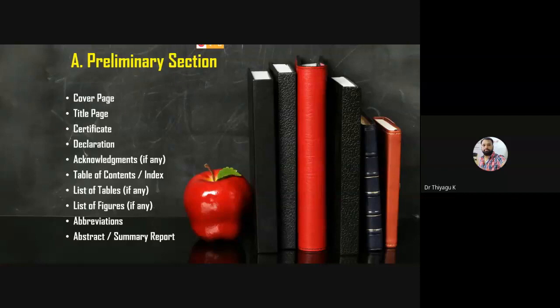Like that, if you are using abbreviations somewhere in your research report, we can add a list of abbreviations before starting chapter 1, like e-learning means electronic learning. We have to give the exact descriptions of the abbreviations before chapter 1. Then, at page level, we use a 1 page abstract or 2 page abstract.